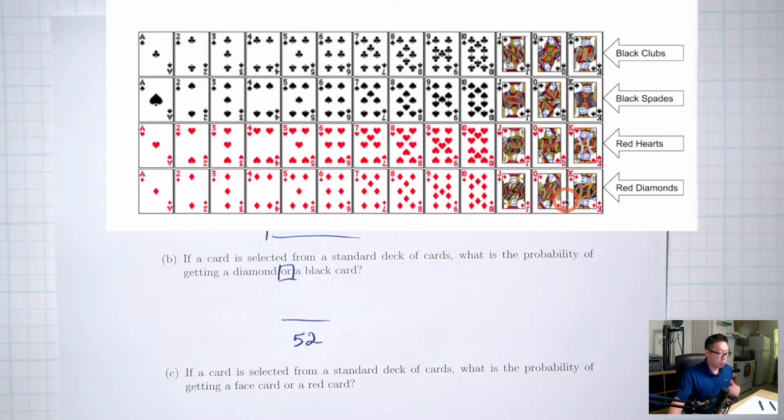So, or means I want to take all the diamonds and combine them with all the black cards and then count those. So all the diamonds, which is the bottom row, together with all the black cards, which are the top two rows. Okay, combine them together. So that's first row, second row, last row. How many cards are there? There's 13 cards in each row. So first row, second row, last row, that's 3 rows. Pretty sure that's 39. So 13 times 3, 39.